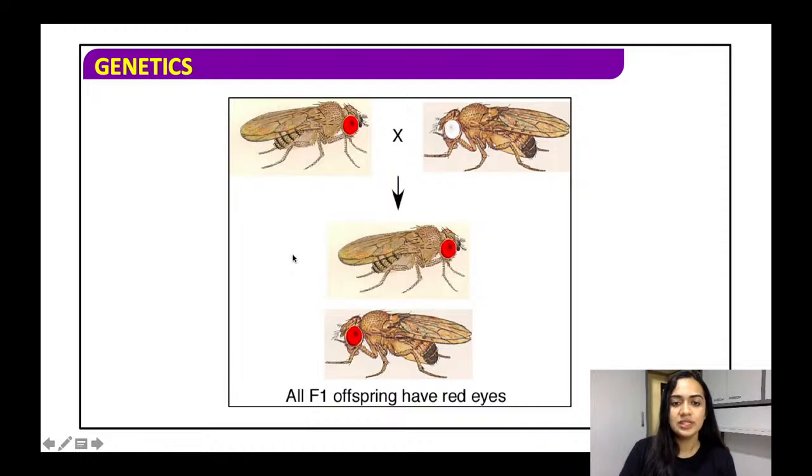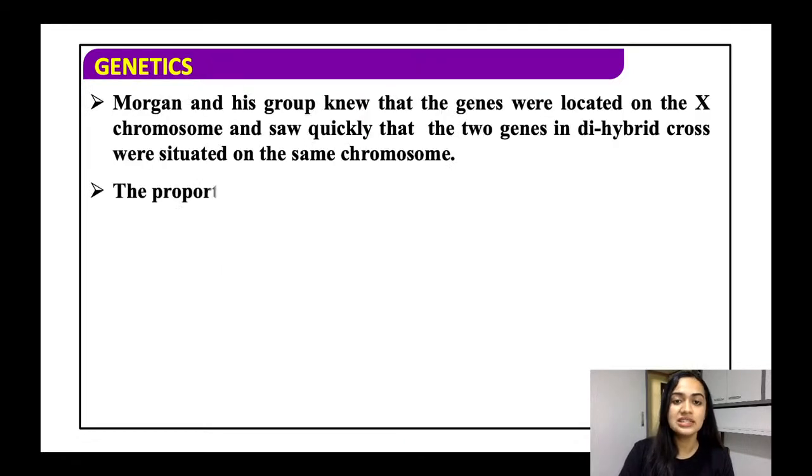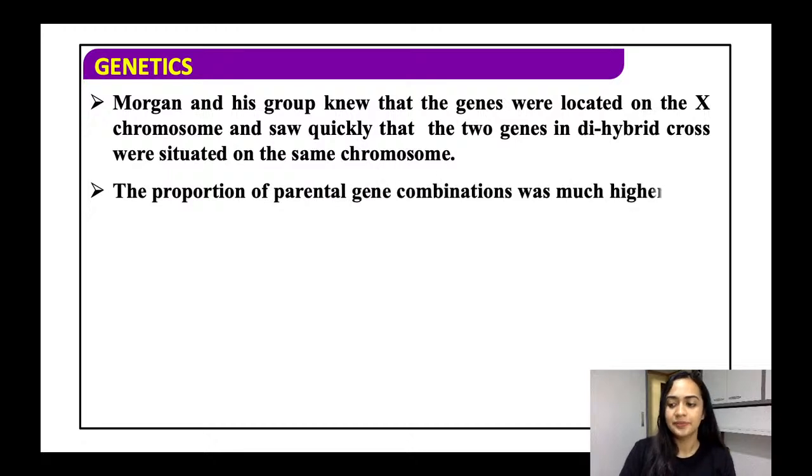So what happened? Red-eyed and white-eyed, yellow-bodied and white-bodied को जब क्रॉस किया तो all offspring में इन्हें देखने मिला कि उनके पास red-eyed थे. ठीक है, F1 generation was red-eyed. Morgan and his group knew that the genes were located on the X chromosome.